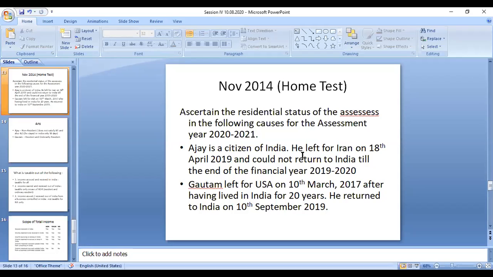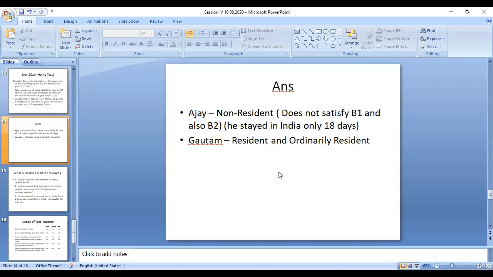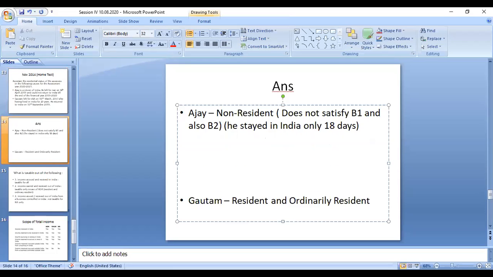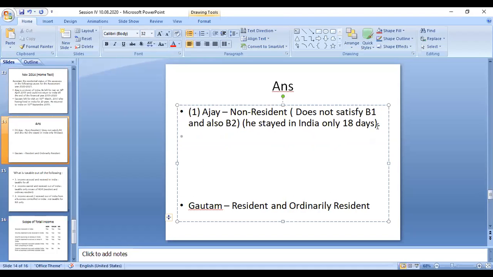The assessment year is 2021, and the previous year is 2019-20. So now we have to calculate the number of days he is staying in India. For the second case, the first case is over. This is for recollecting the previous problem, so then we can move on to the next method. If you understand this problem, you can get your 5 marks from this question.